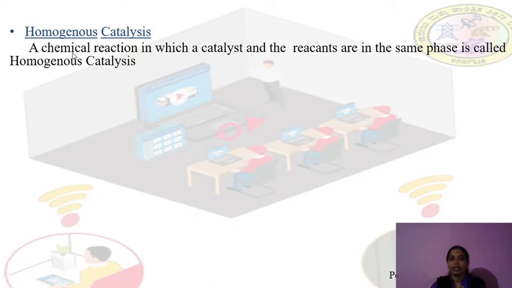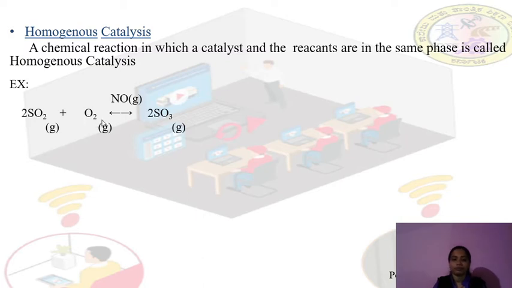So a chemical reaction in which the catalyst and the reactant are in the same phase is called homogeneous catalysis. Now you can see the example. The reactants SO2 plus O2 are the reactants, and NO, nitrogen monoxide, is the catalyst. So this catalyst and the reactant are in the same phase.